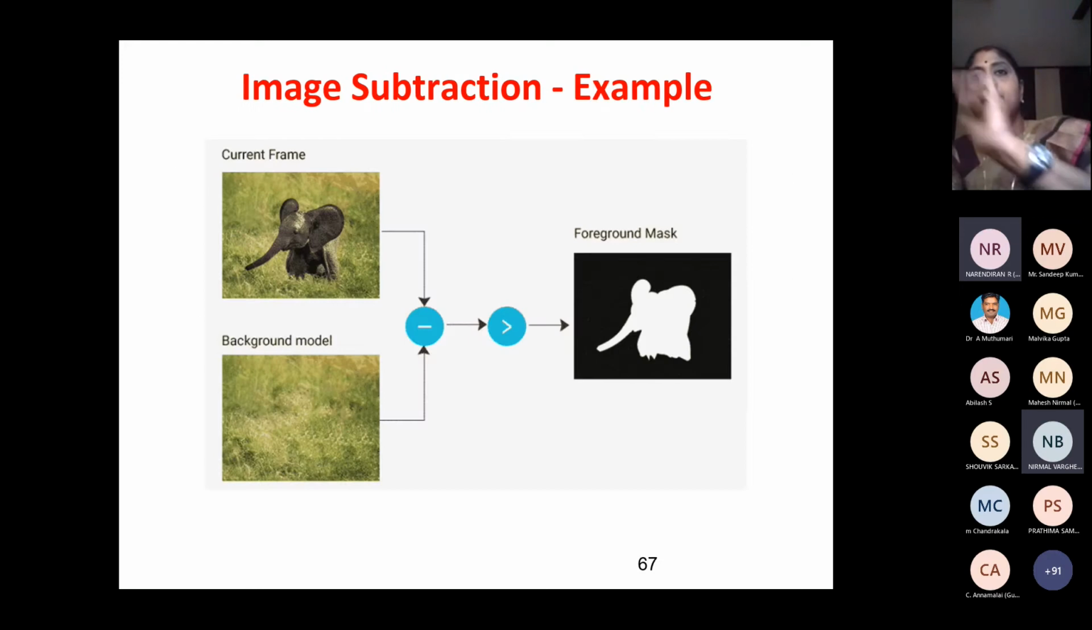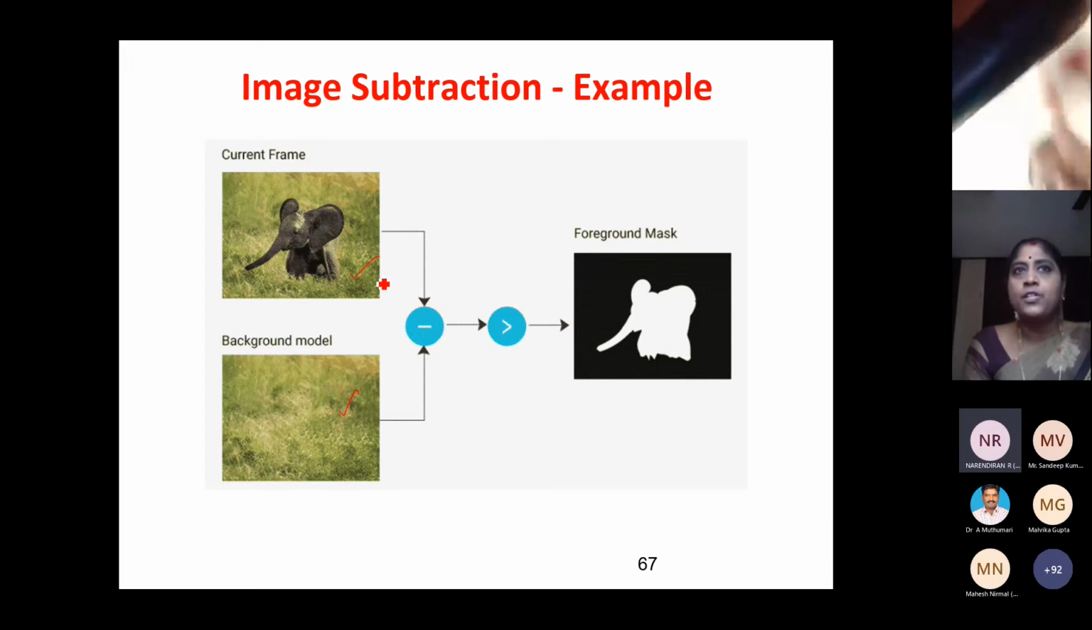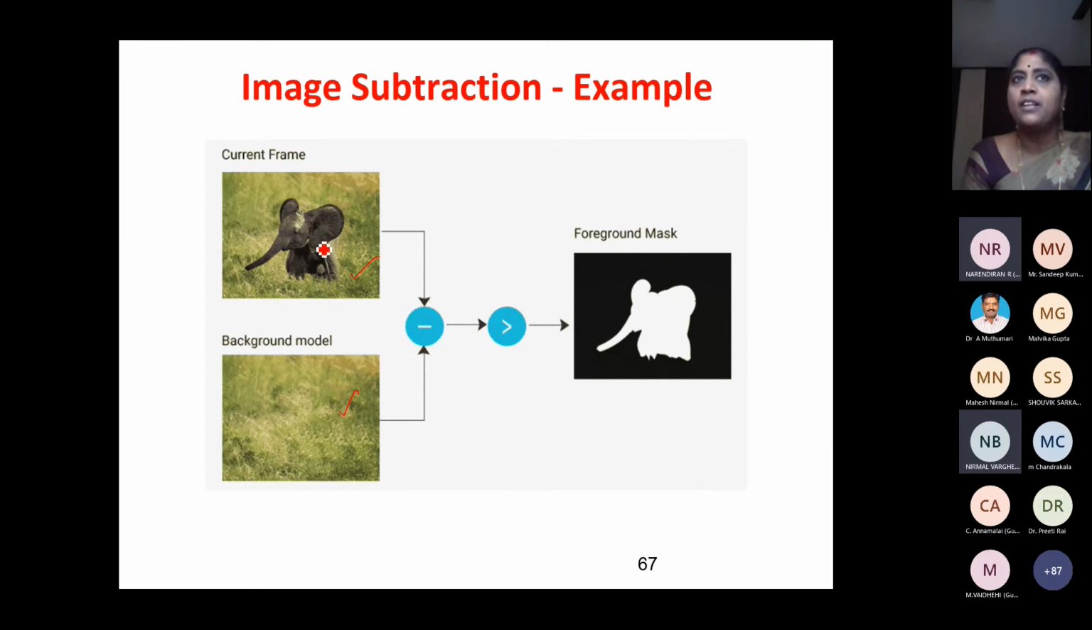Now we can understand this using this one. So there is a small elephant there in the field. This is the original field. I will simply take these two and subtract, and I'm going to get the mask. Can you see that? This is a color image here, and this is a color image here. I'm going to subtract these two images, so I'll be getting this portion alone.